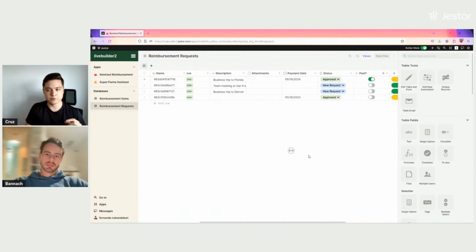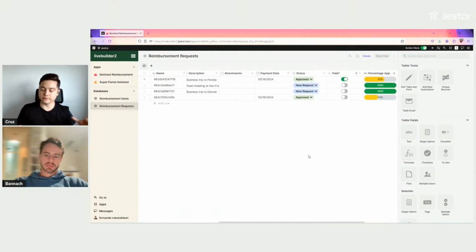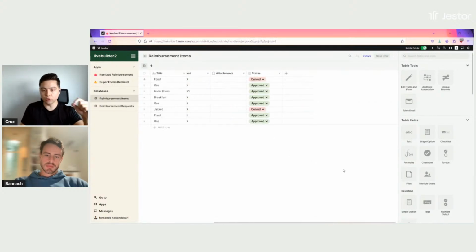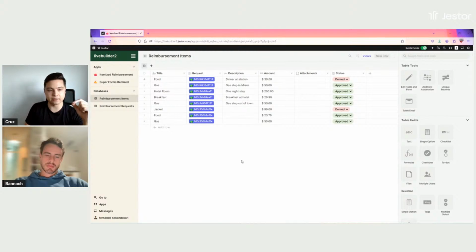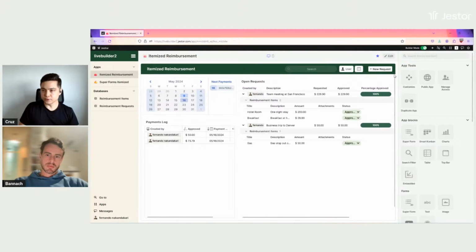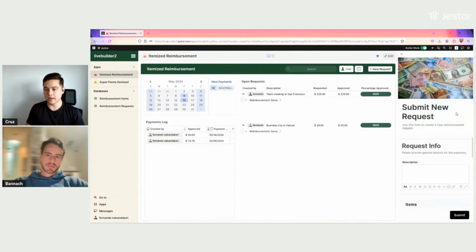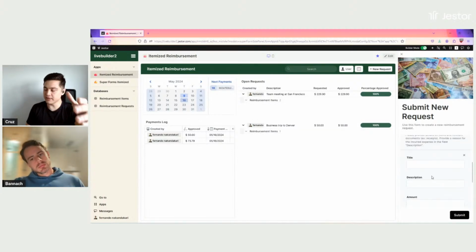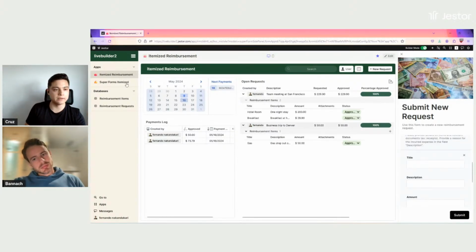Okay, so basically that's the structure, right? We have the main request, then we have the items, and then we have the rollup fields to make this automatic calculation. Okay, so a couple of things that we have to explain. First of all, you can see here that when I try to create a new record, we have information from the main request, but also as many items as we want, right?